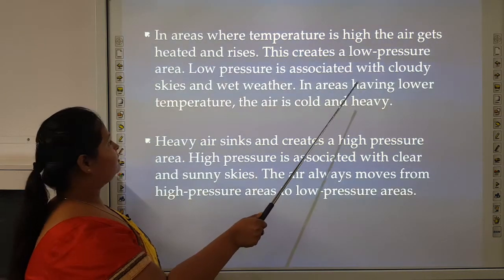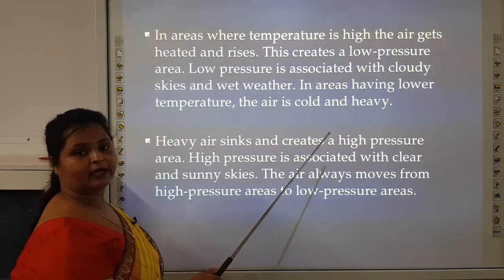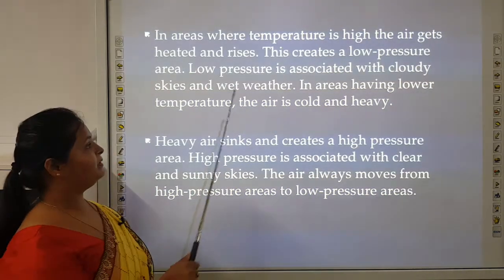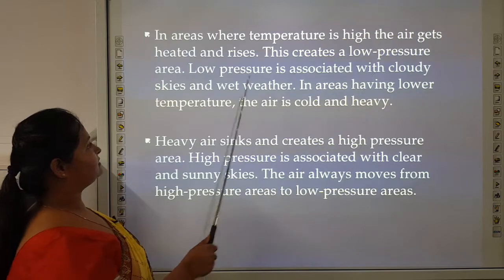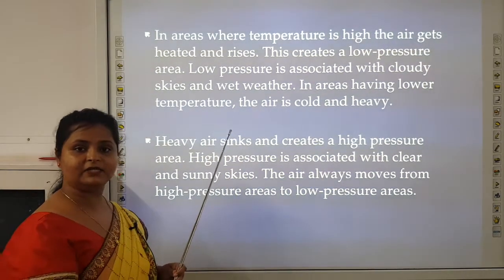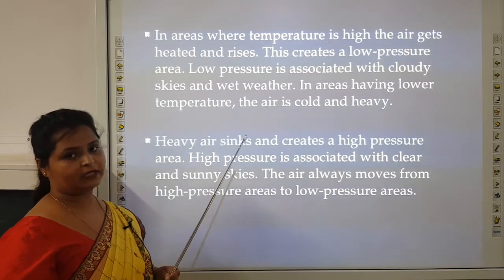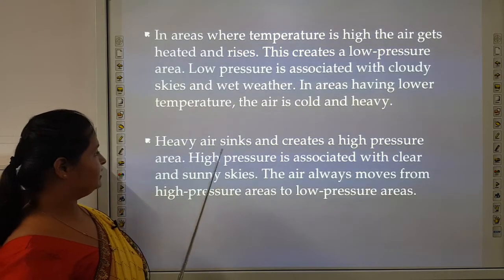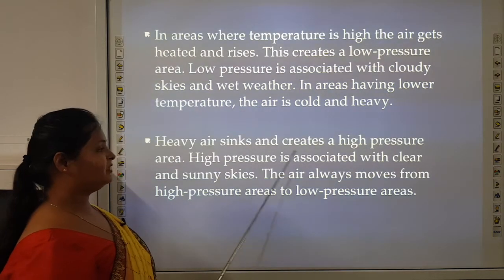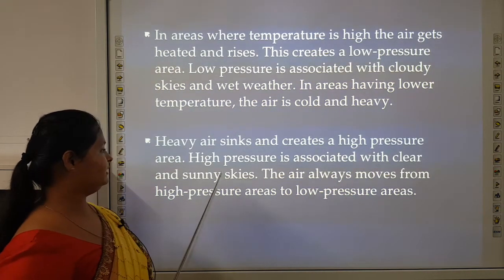In areas having lower temperature, the air is cold and heavy. I have told you low pressure area is associated with cloudy skies and wet weather, so the earth's surface will be a low pressure area. Heavy air sinks and creates a high pressure area. High pressure is associated with clear and sunny sky.